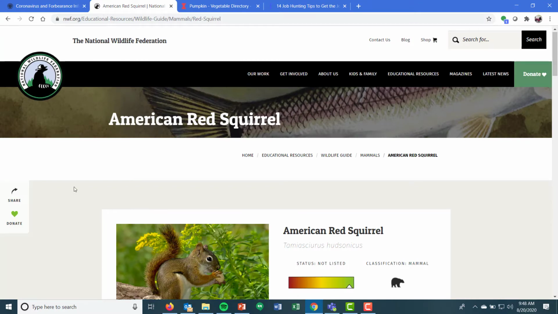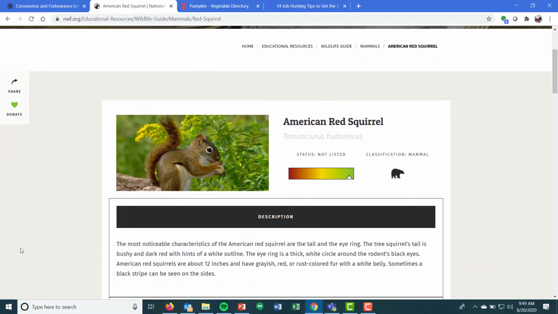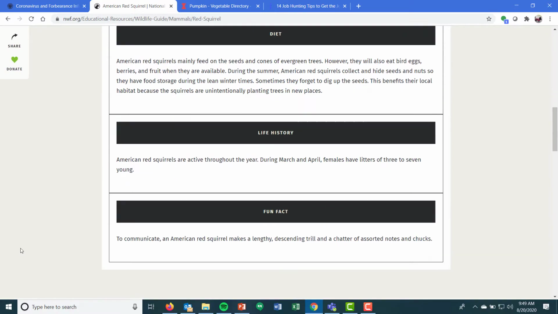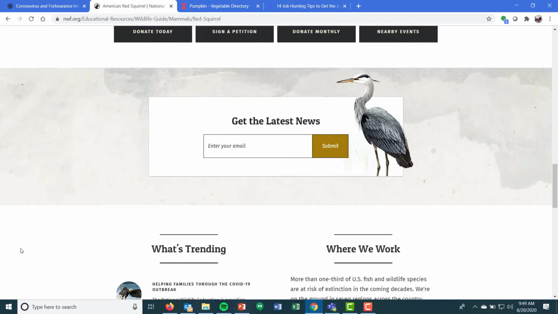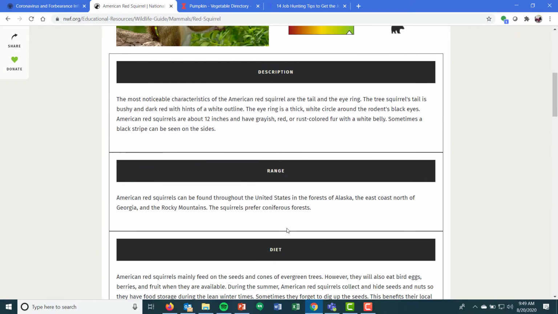Another one, coming out of the National Wildlife Federation, so that would once again be your who and your where. American red squirrel, a little article talking to you about squirrels. This is another one where you're not seeing a date up here of when this information was updated.